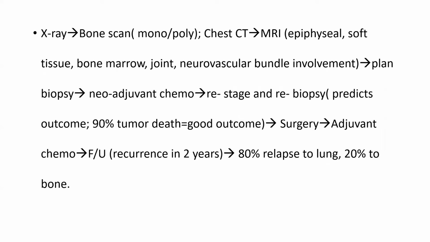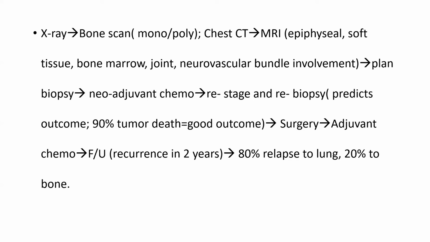Then you go for MR. MR has multiple advantages over CT or X-ray. It gives us epiphyseal involvement, soft tissue involvement, bone marrow involvement, joint involvement, neurovascular bundle involvement. Then you plan biopsy. You biopsy it, it comes out as osteosarcoma, then it's final. You go for neoadjuvant chemotherapy, as we discussed earlier as well.